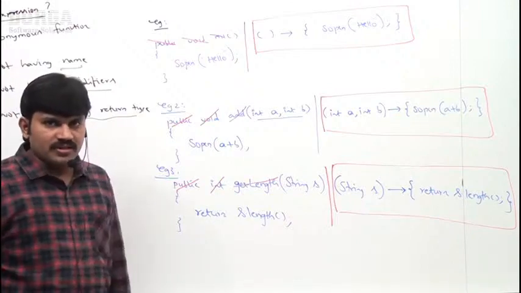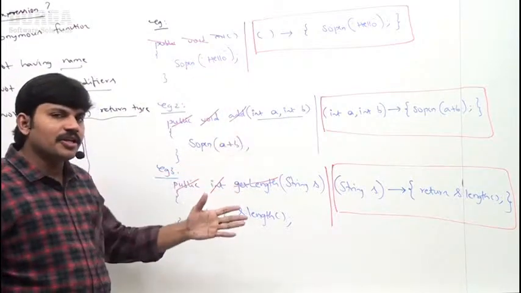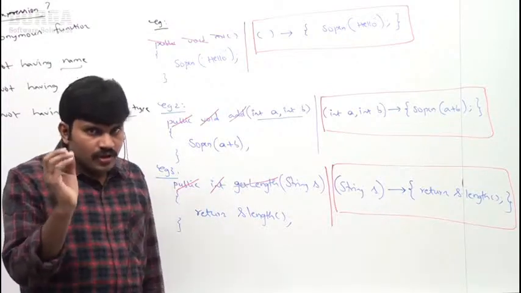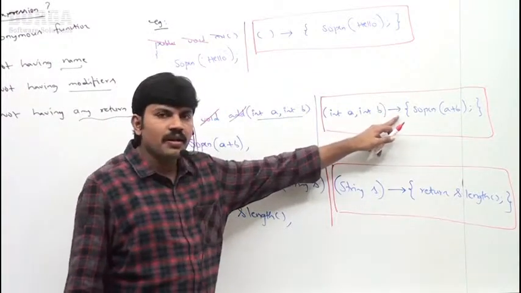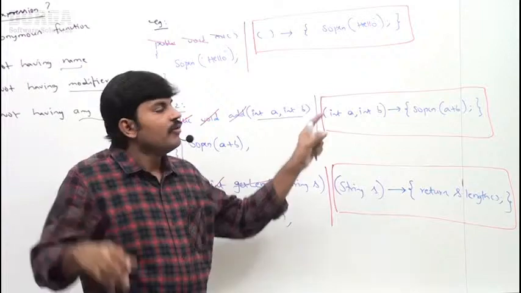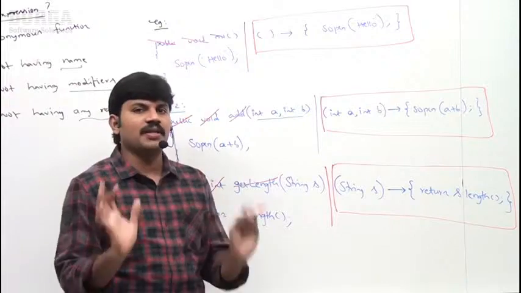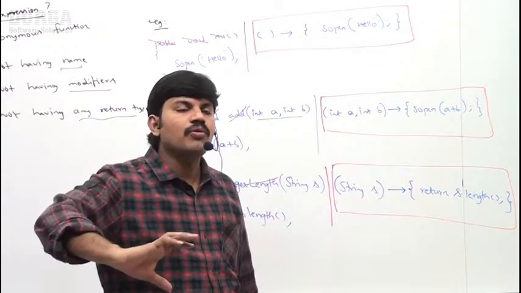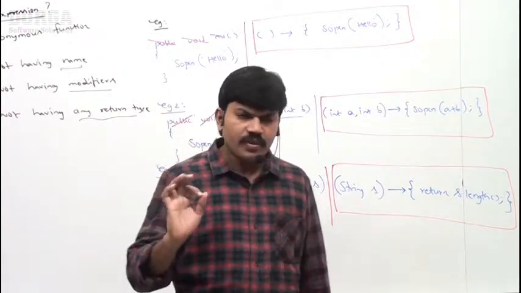I hope everyone is able to understand, right? Sir, if I write a method, then automatically you can be aware how to write a lambda expression also. Simple: remove the method name, remove the modifiers, remove the return type, take the remaining part, just add one arrow symbol, and automatically it will become a lambda expression. Is it clear for all of you? At the very top level, whether these are optimal lambda expressions or not, that part I am going to take care of. First, at the very base level, what is a lambda expression, how you can write a lambda expression, and then how to write optimal lambda expressions and what the various properties are, that part I will take care of. Clear for all of you, right?